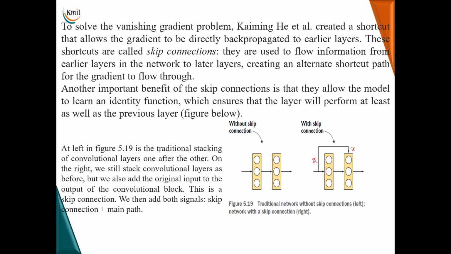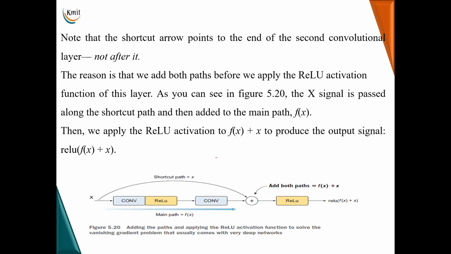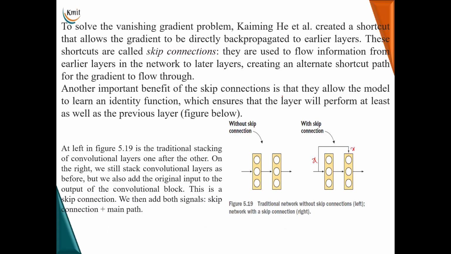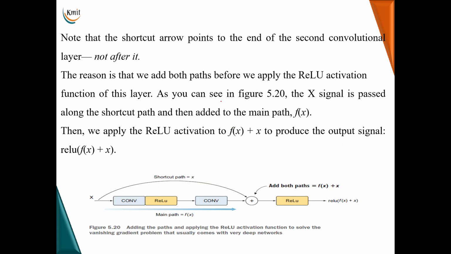So you can see to the left side of the figure, we have a traditional convolutional neural network, and to the right side of the figure, we have skip connection, which is also called residual connection. Note that the shortcut arrow points to the end of the second convolutional layer, not after it. You can see here, it is not pointed after that, it is pointed to the second convolutional layer. The reason is that we add both paths before we apply the ReLU activation function of this layer.